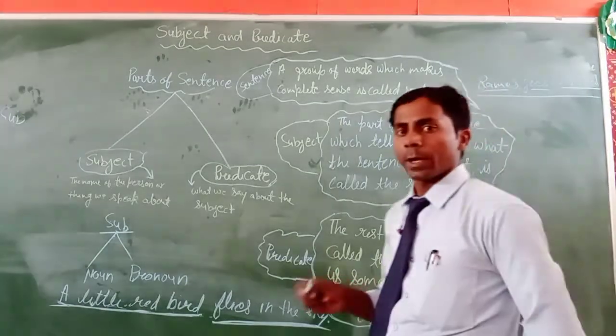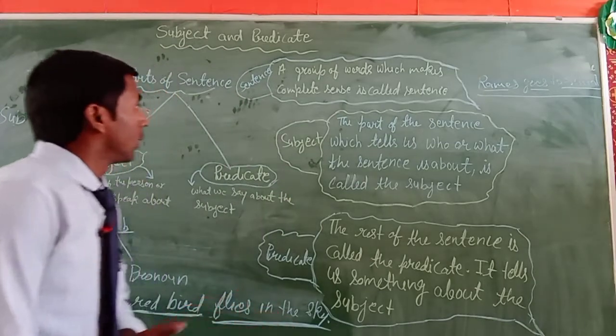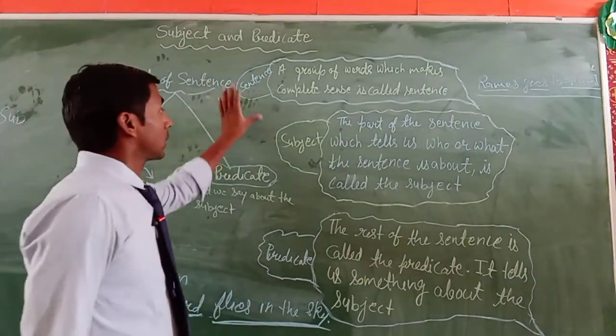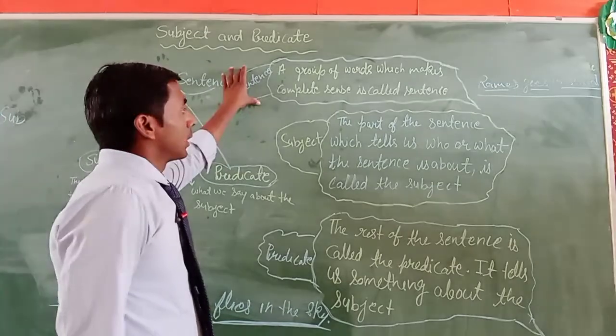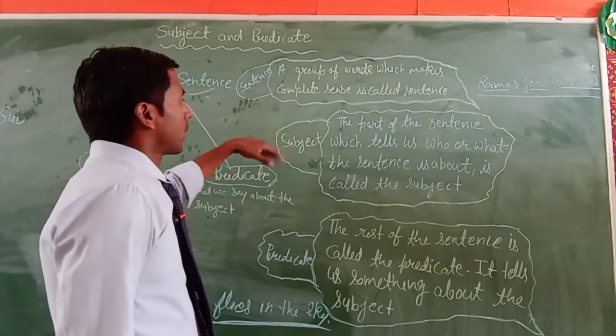Clear? I hope all of you understand this chapter, and first you all learn the definition of the sentence. Here is the definition of the sentence: a group of words which makes a complete sense is called a sentence.